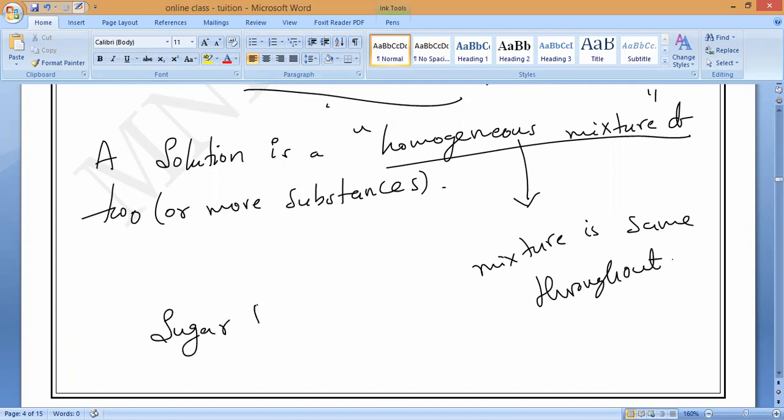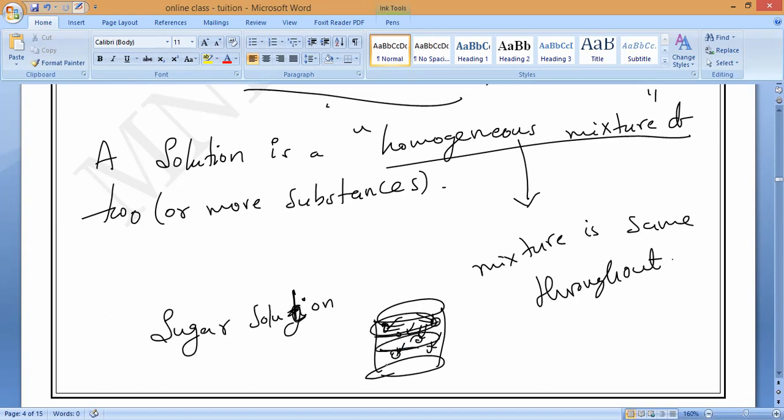If you take the sugar solution in a beaker, what will happen? Everywhere, top of the beaker, middle, bottom, the sugar particles are equally distributed, so the taste is the same everywhere. Is it yes or no?